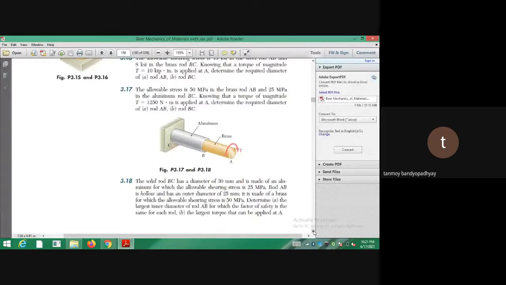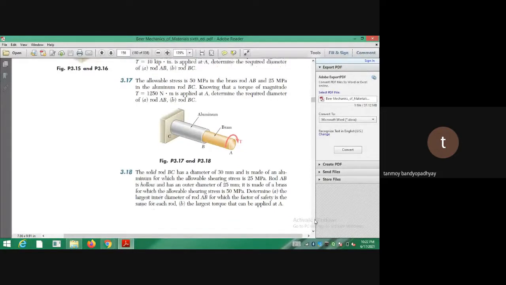Problem number 3.17. Yes, can you see? Just follow there that at the top I have written T is equal to 1250 Newton meter. This value I have applied for the rod AB as well as for the rod BC. Why? Because there is no change of torque from A to C. You take any cross section between A and B, it will be T itself. You take any cross section between B and C, it will be T itself. So for both the rods, you just do the calculation, same thing. You calculate TAB, TBC. It's a very easy problem. Just one concept you have to remember, that the torque will be the same for the parts AB and BC for problem 3.17. Done.